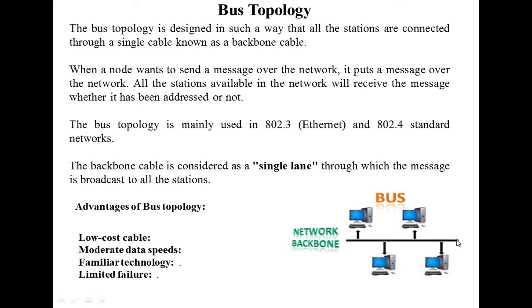The bus topology is designed in such a way that all the stations, means these computers, are connected through a single cable. Remember, this single cable is known as the backbone cable. How does the functioning go in bus topology? When one node, for example this computer, wants to send a message over the network, it puts the message on the network. All the stations available in the network will receive the message whether it is addressed to them or not. For example, यहाँ से मैंने एक मैसेज भेजा तो ये सारे कंप्यूटर्स के पास में एक मैसेज जाएगा.